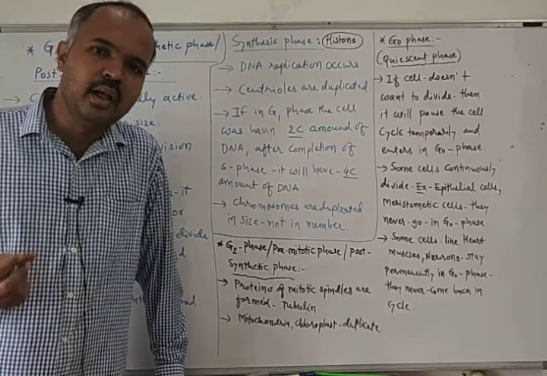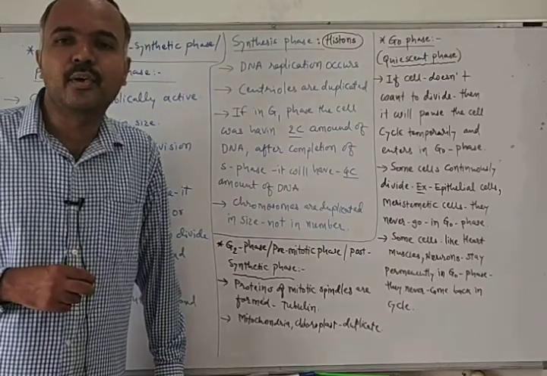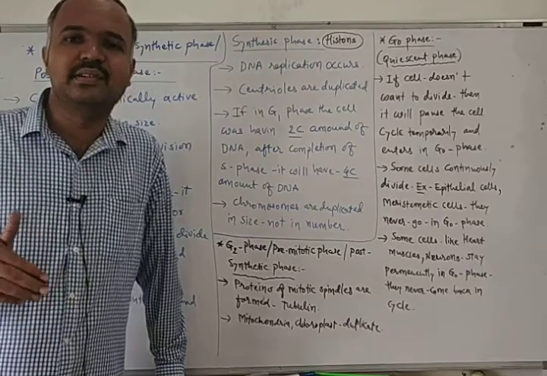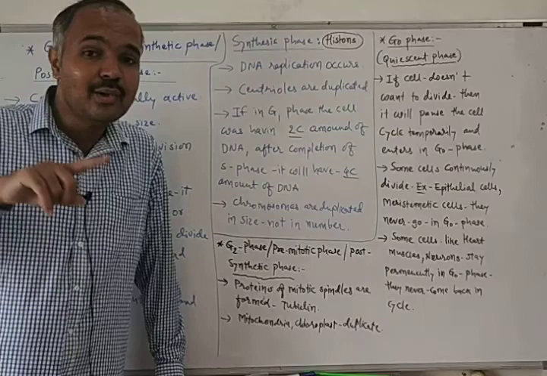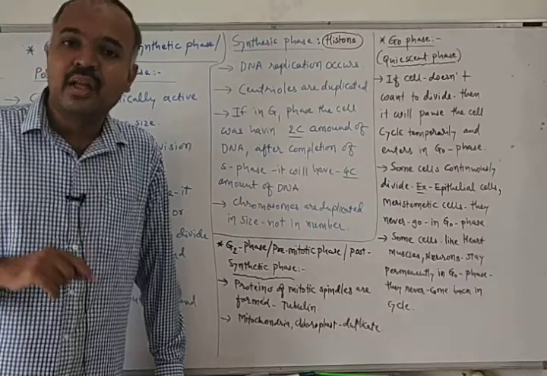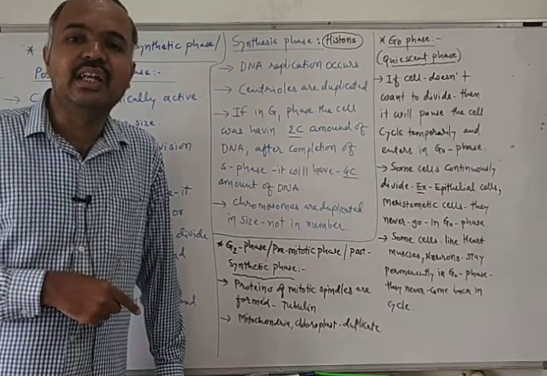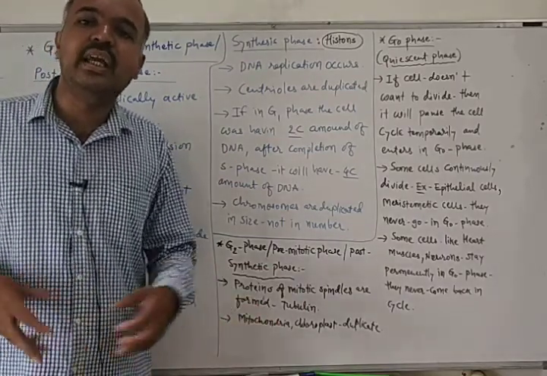As well as, mitochondria and chloroplast are duplicated in number, or mitochondria and chloroplast divide by fission method during this phase. Mitochondria and chloroplast are present in the cytoplasm, they also need to be duplicated. They also increase in number because we have to distribute all organelles equally in the daughter cells.